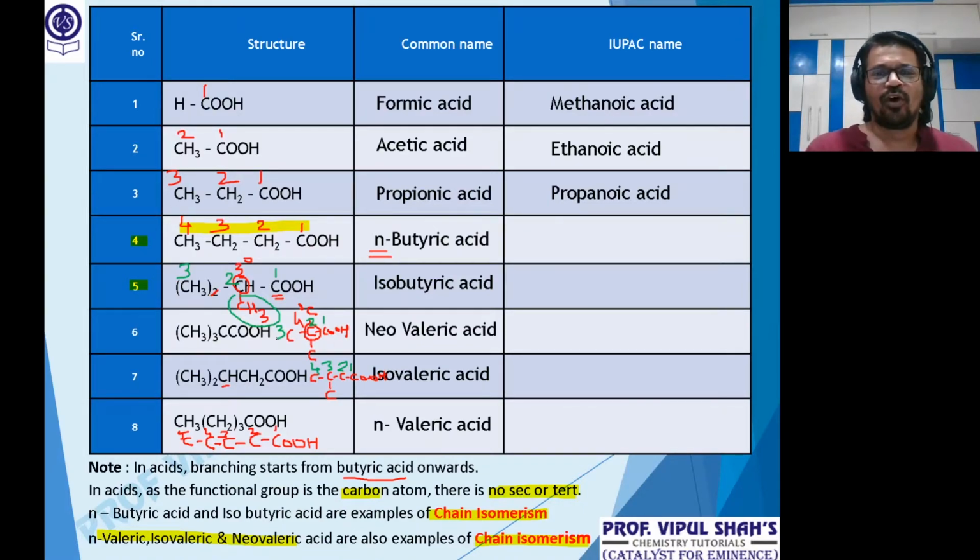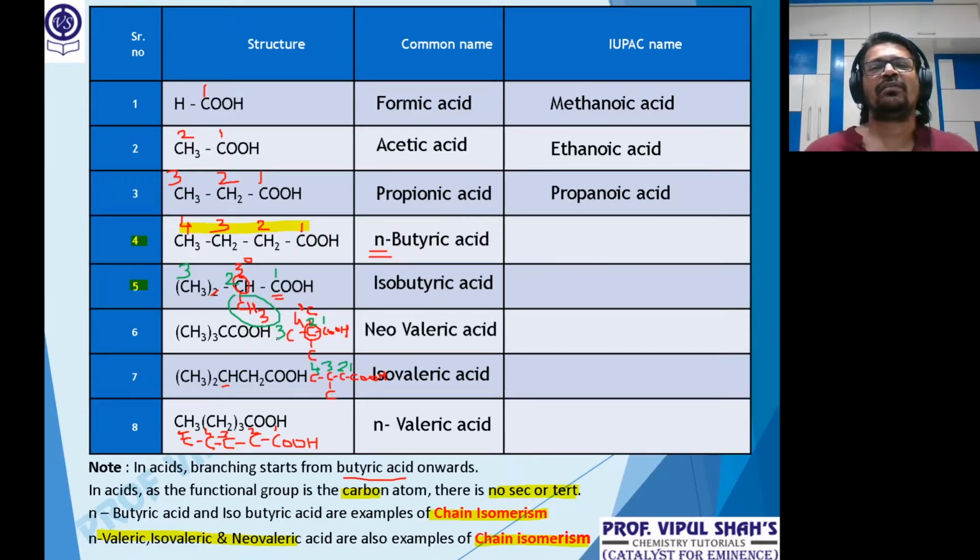Okay. 4, from here the branching starts. 4 is butane. Now there are 2 options to ask you. Will you call it butanoic acid or will you call it butan-1-oic acid? Come on, let's decide. Everybody. Listen carefully for the 4th one. Will you call it only butanoic acid, the E of the butane replaced by the words oic acid, or will you call it butane-1-oic acid?